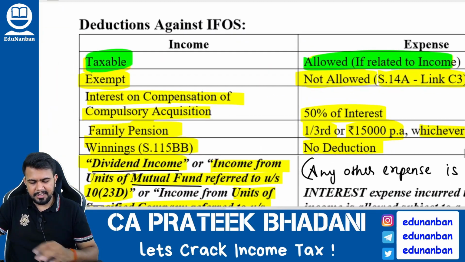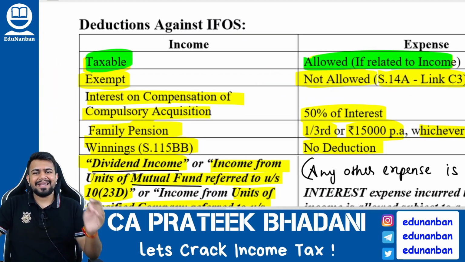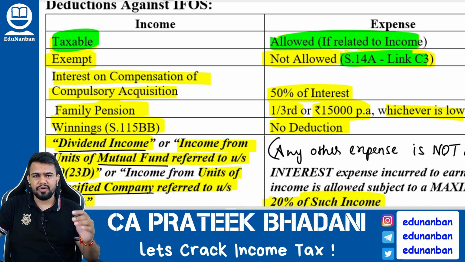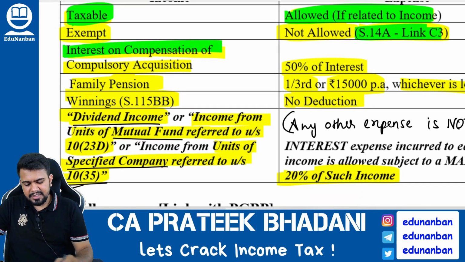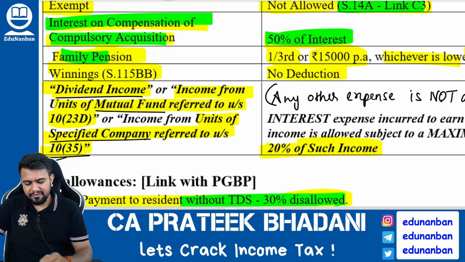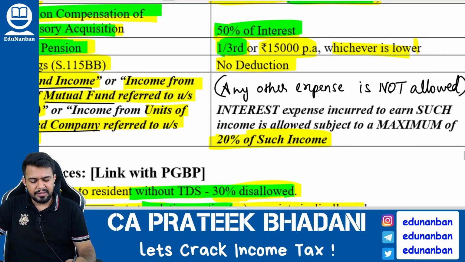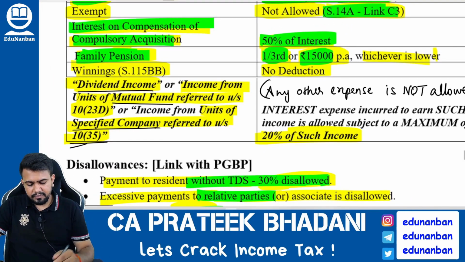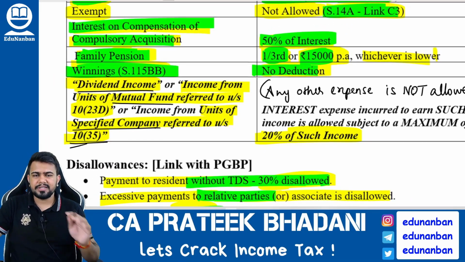Let us talk about other deductions. If an income is exempt, then the expense related to that income will also not be allowed. This we have already studied in section 14A. Next, against interest on compensation of compulsory acquisition, 50% is allowed as deduction. For family pension, once again I am telling, one-third of family pension or 15,000, whichever is lower, is allowed as deduction. Against winning income, no deduction is allowed.